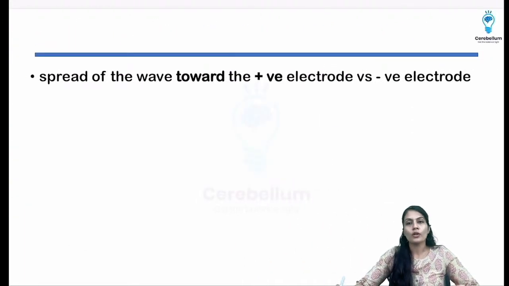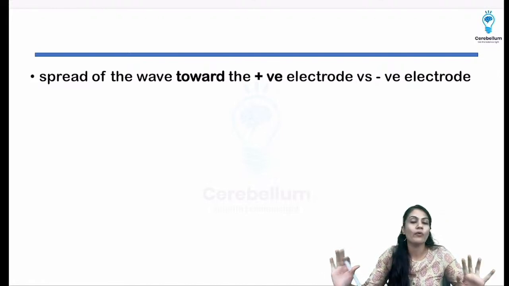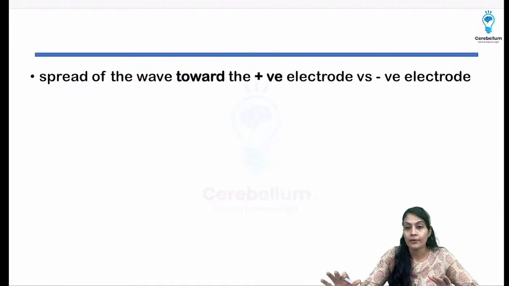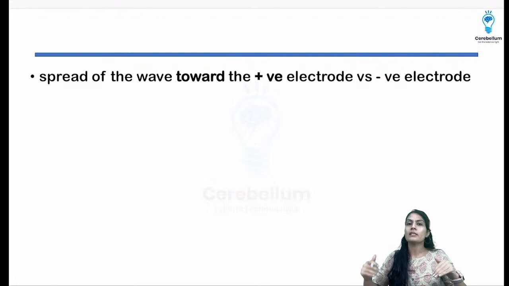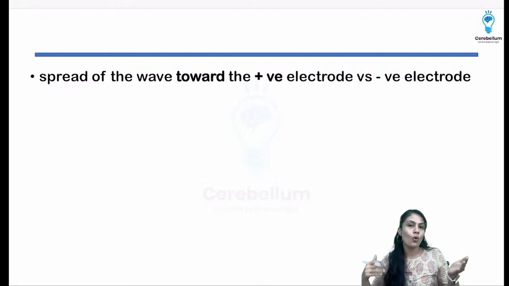Now, what I was talking about, depolarization and repolarization, depends on the spread of this wave towards the positive electrode or negative electrode. We are going to make a simple chart out of it and then we'll see how it is going towards or away.